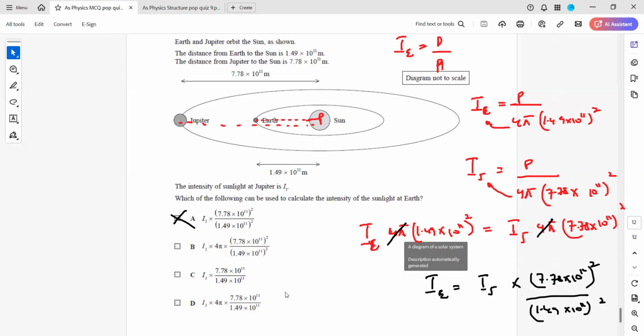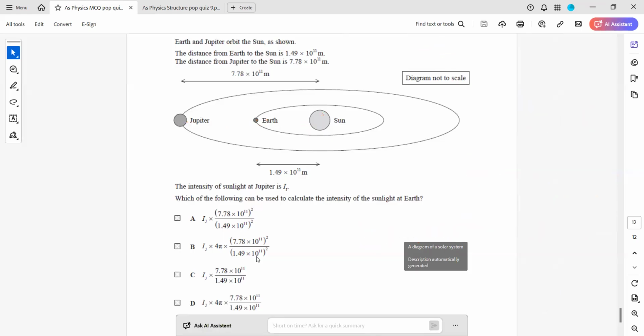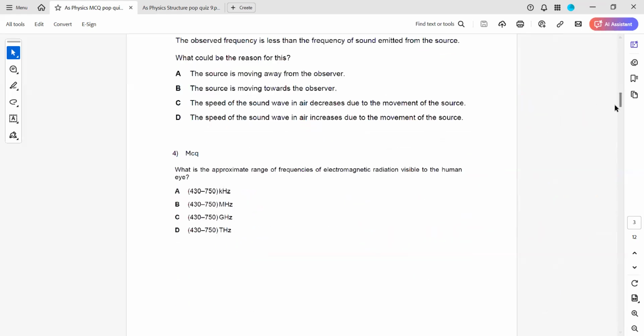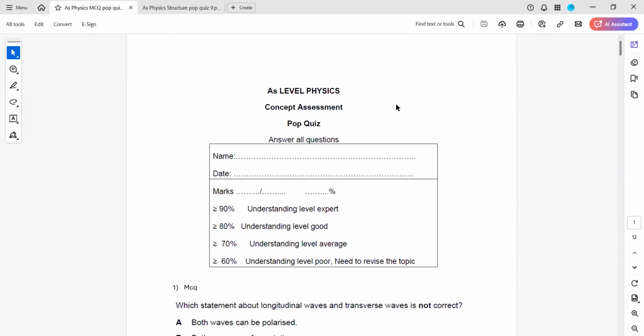Is it clear? Any other doubt in this? So this was a pop quiz structure, the MCQs pop quiz 9.